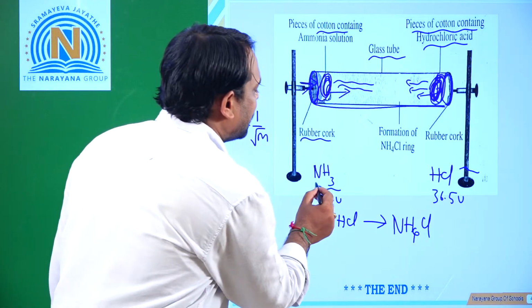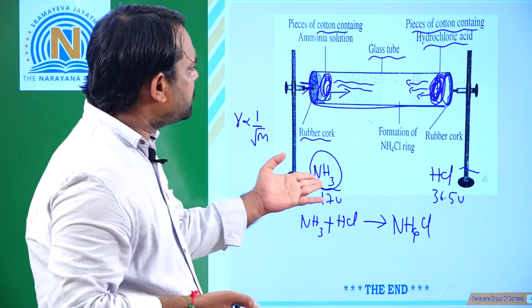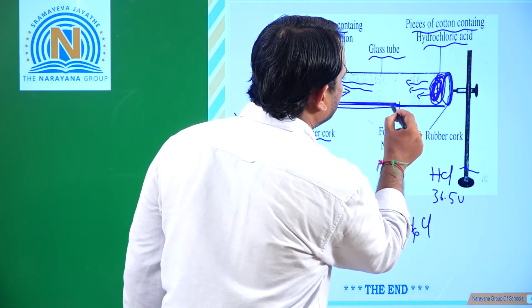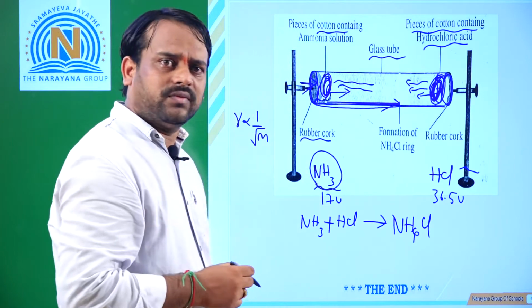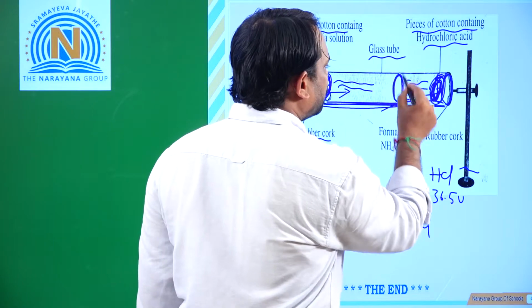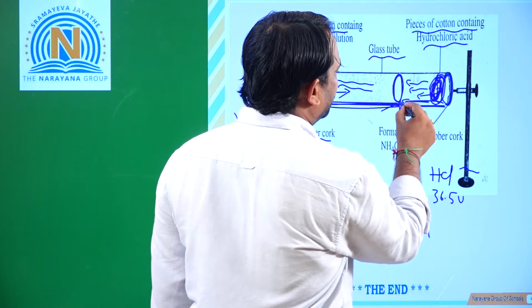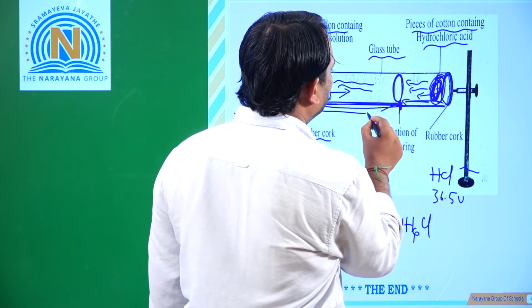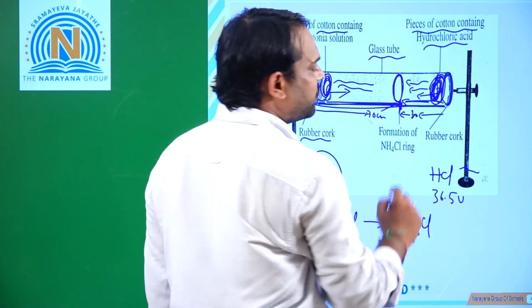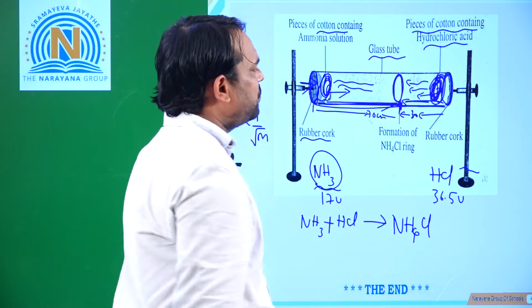Because ammonia has less molecular mass, it has a high rate of diffusion and moves fast. So it meets at a particular point. Say for example, it travels up to 70 centimeters while hydrochloric acid travels only 30 centimeters. Let us assume so. The rate of diffusion is more in the case of ammonia gas.